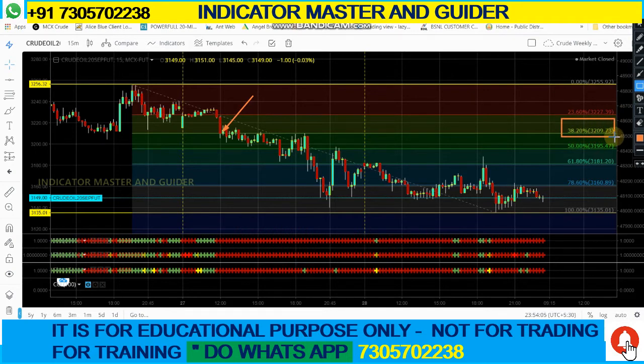Those who have taken the training can understand that vice versa will happen. In this case this area will be the golden ratio; in the reverse case, this area will be the golden ratio. If it is breaking, again a sell trend change will happen. So while price touched here, our indicator straight away showed the sell side, the trend has changed. That indication has come once the price turning happens.